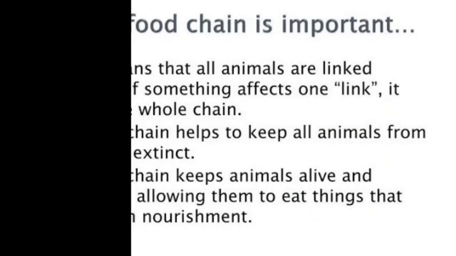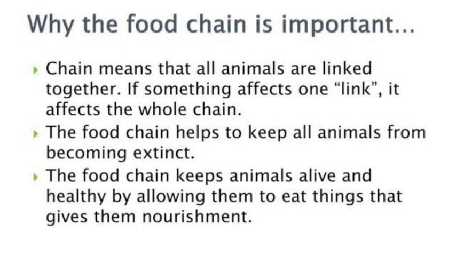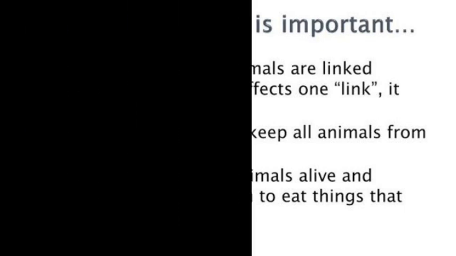So why is the food chain important in an ecosystem? It's because the chain means that all animals are linked together. If something affects one link, it affects the whole chain. The food chain helps to keep all animals from becoming extinct. The food chain keeps animals alive and healthy by allowing them to eat things that give them nourishment.